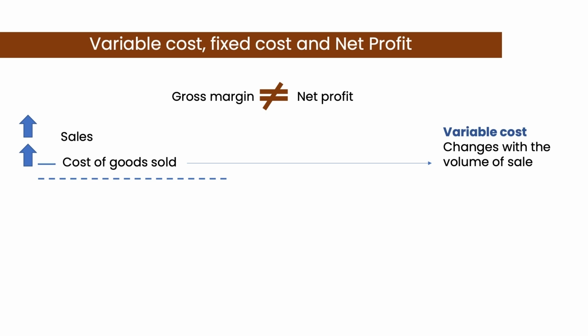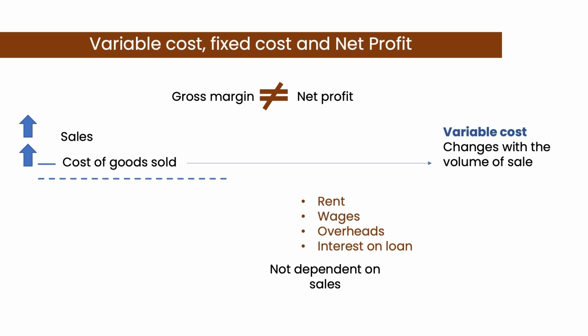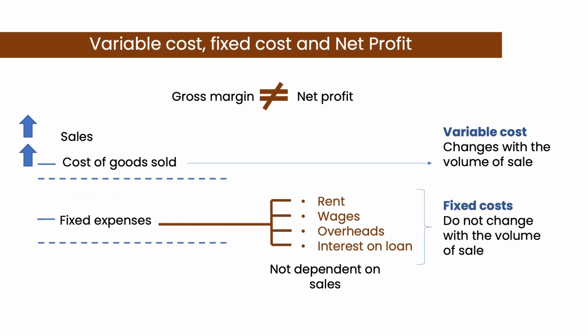However, in any business there are other expenses also, such as rent, wages, overhead costs, interest on loans, etc. You see, these costs are not dependent on sales. You have to bear them irrespective of the volume of sales. These costs are therefore called fixed costs. These costs have to be met through the gross margin left. After subtracting all these other costs from the gross margin, we get the net profit.